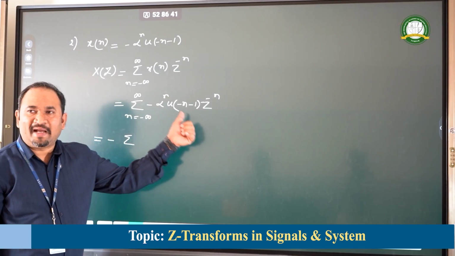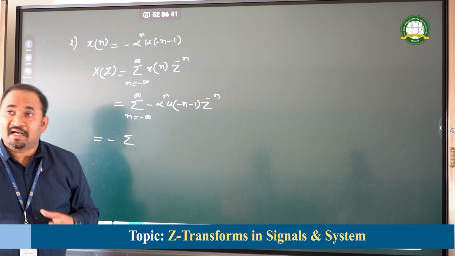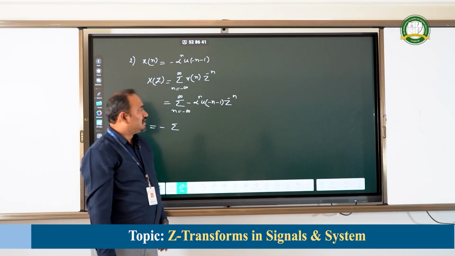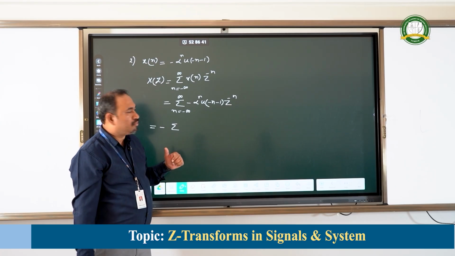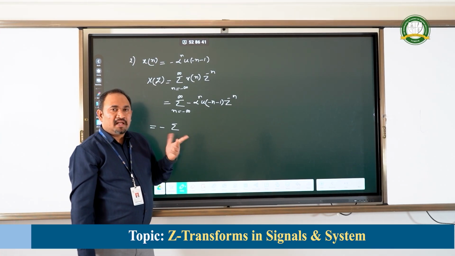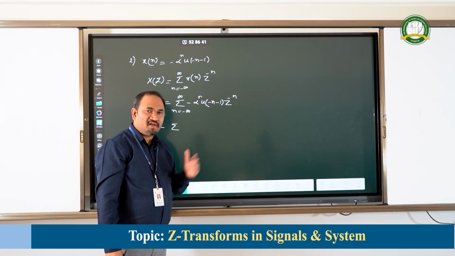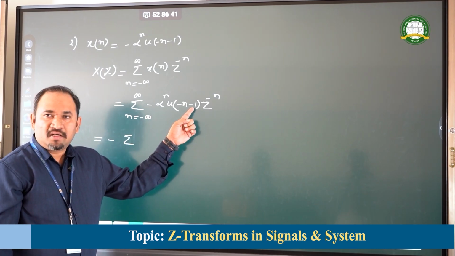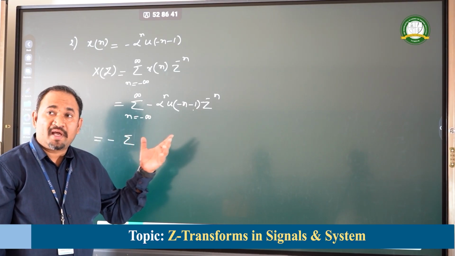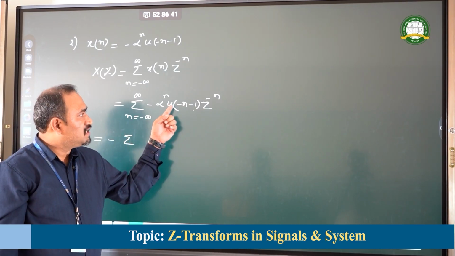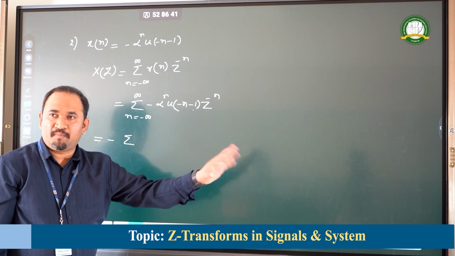Now, u of minus n minus 1, from where to where is this particular signal defined? Let us understand that first before getting the Z transformation output for this given input. U of minus n minus 1. Let us begin the analysis from u of n. U of n is defined from 0 to infinity. It is shifted towards the right side by 1 unit because of the presence of minus 1. Then from where to where will the signal be defined? If I consider u of n minus 1, then it will be defined from 1 to infinity, still positive.